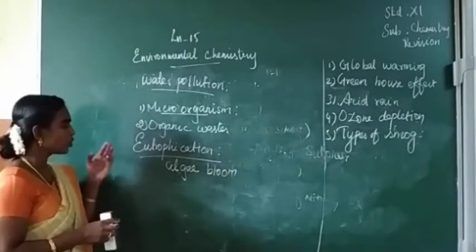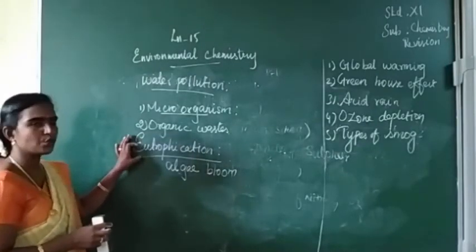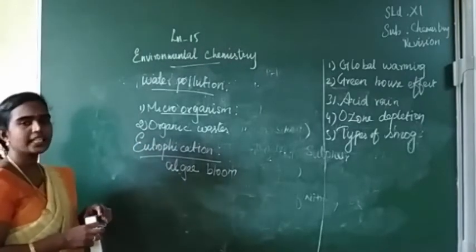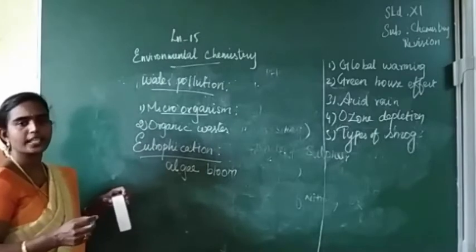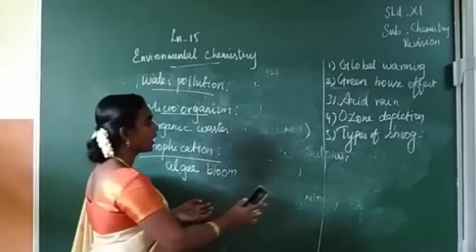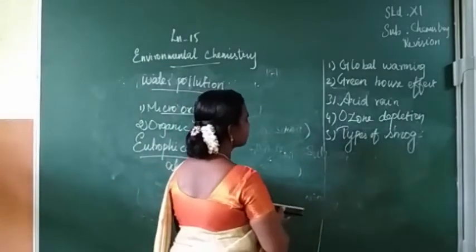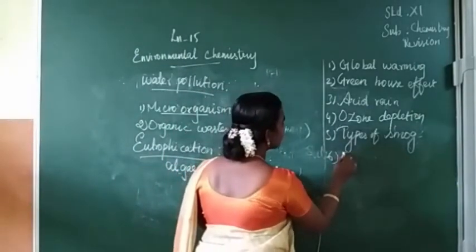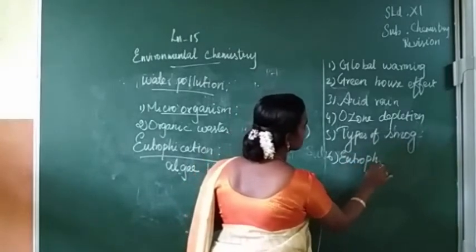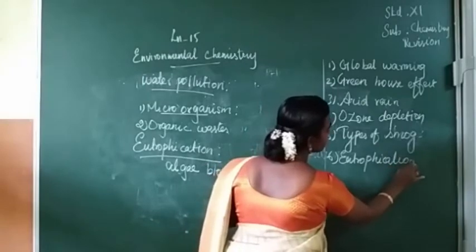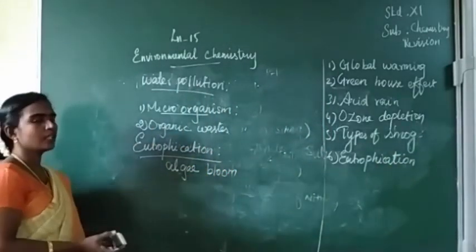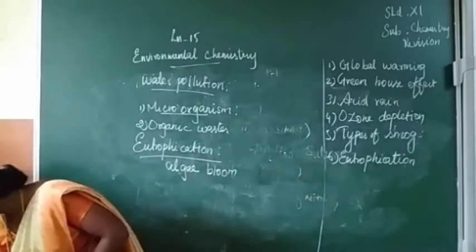Is it clear? The effect of this eutrophication is that it affects the aquatic life, and because of the death of aquatic life, it produces a bad smell from that particular water body. Eutrophication. Is it clear? So we have seen water pollution under the two headings.